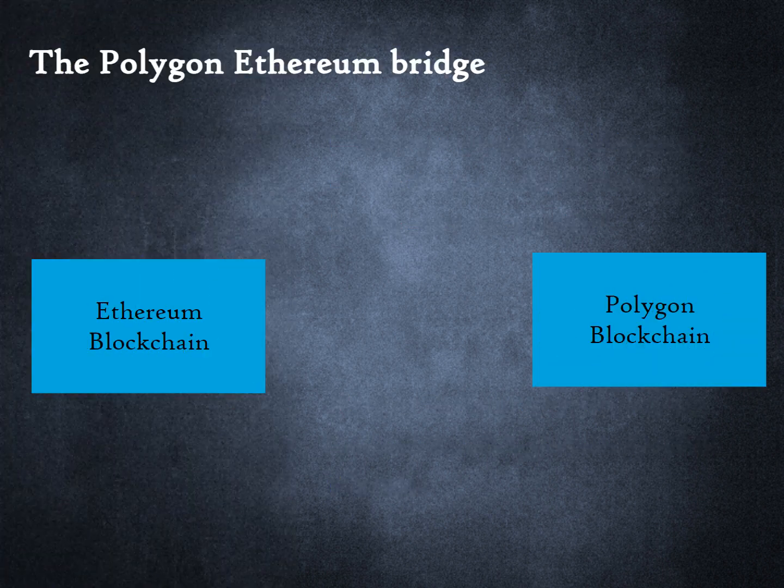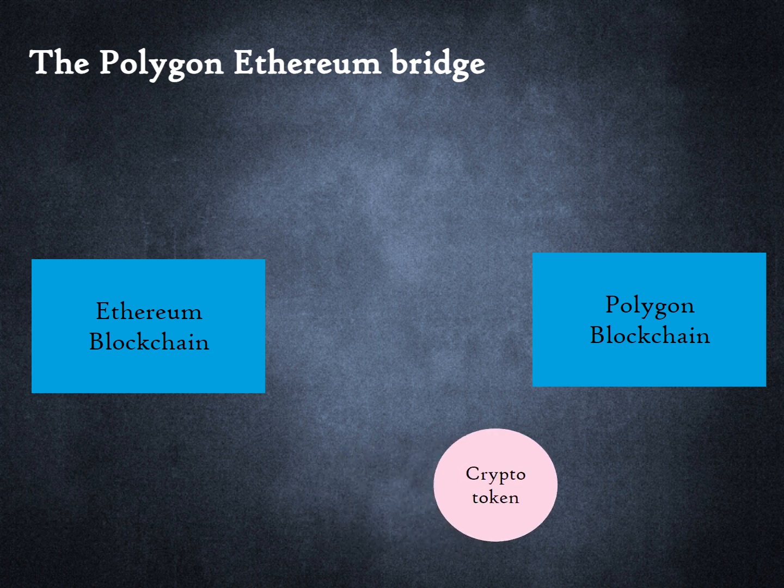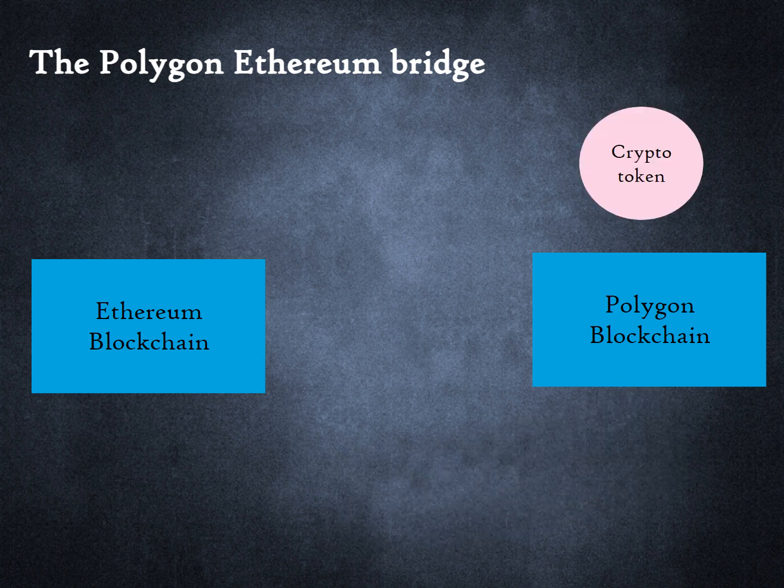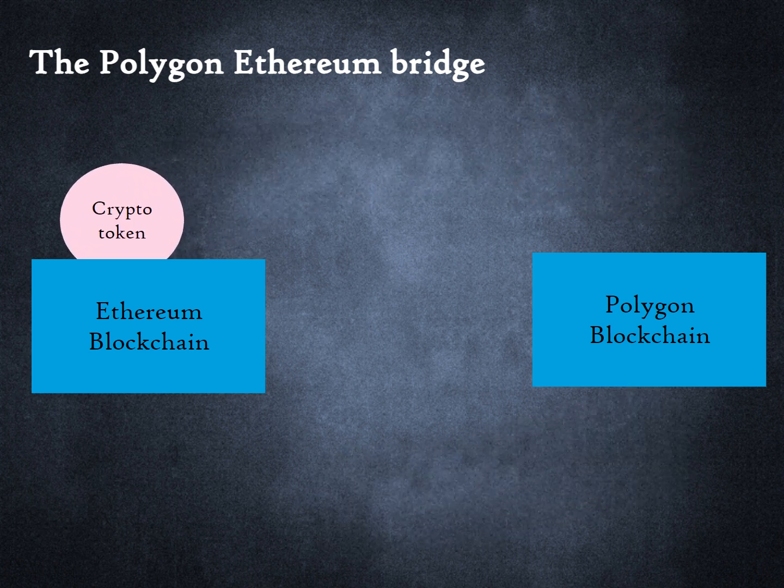Ethereum and Polygon are connected by a bridge. Ether, ERC20 tokens and NFTs held on the Ethereum blockchain can be transferred to Polygon and back. We have not covered ERC20 and NFTs in this course yet. For now, all we need to know is that they are tokens on Ethereum similar to Ether but used for different purpose. Next, we will perform an actual transfer between Ethereum and Polygon.